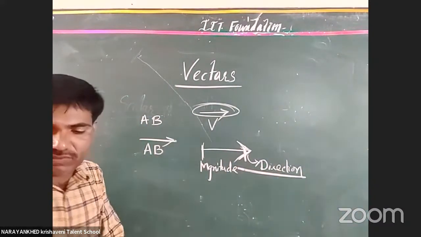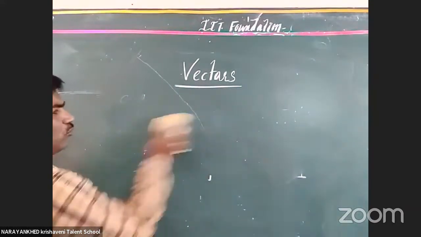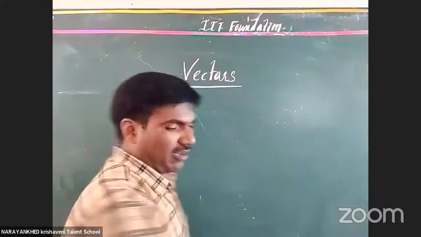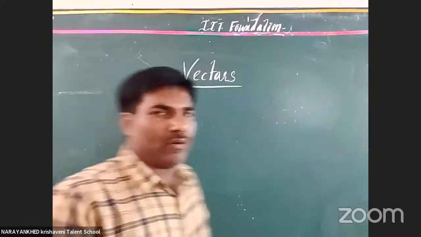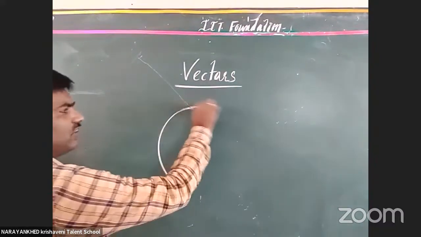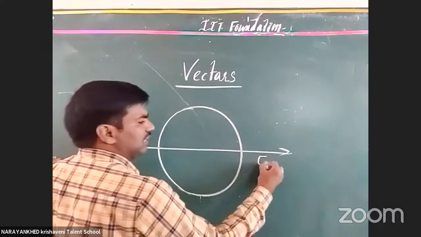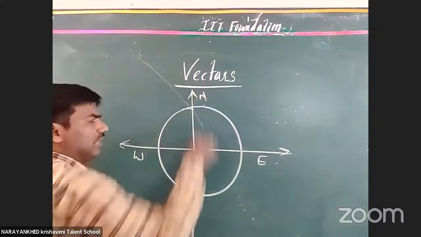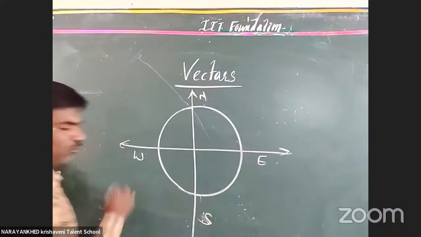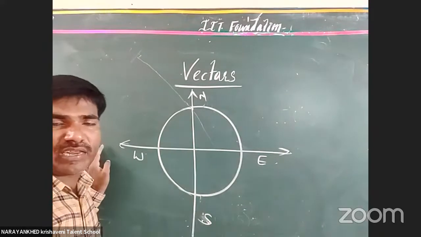So many directions are there. How to represent the directions was already completed in your regular concepts also. How to represent the direction? You know very well. Suppose this is the east, this becomes west. This should become north. This should become south. Okay, clear or not? And are there only these 4 directions?